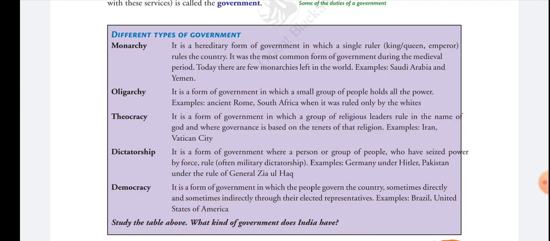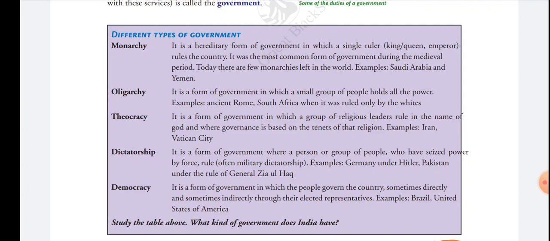So the first one is monarchy. In this form of government, the country is governed by a single ruler, means a single person rules the country. The single person can be a king, queen, or emperor.